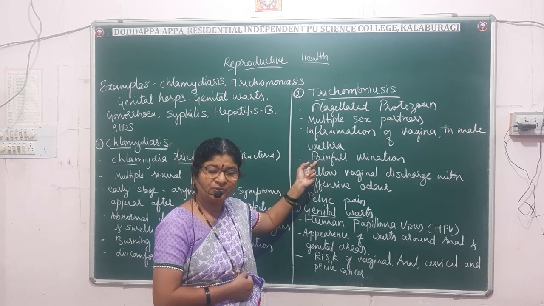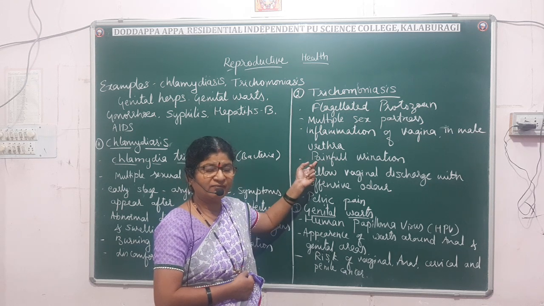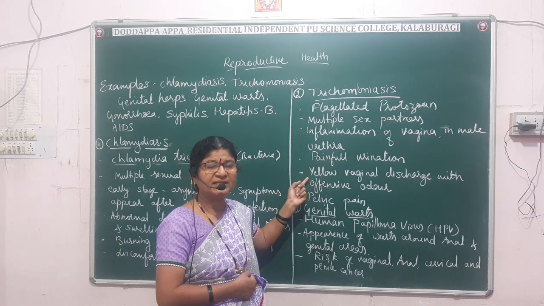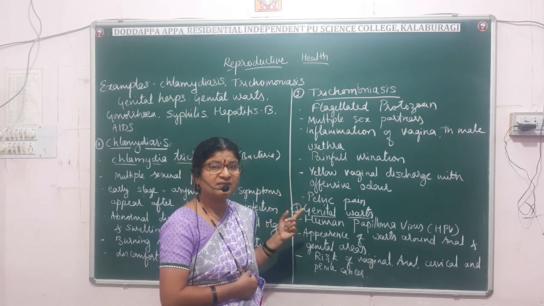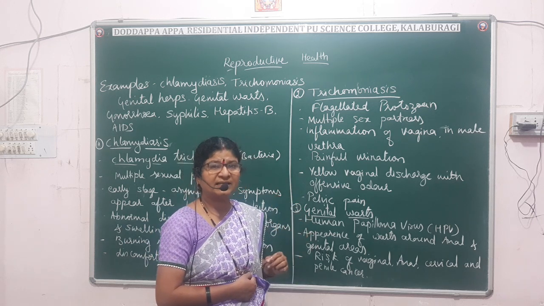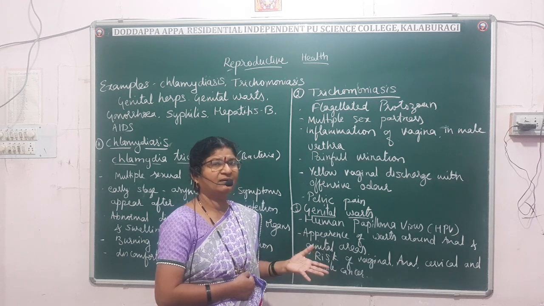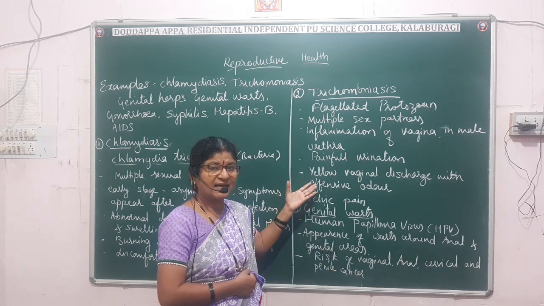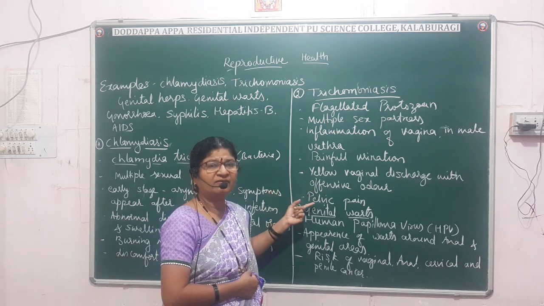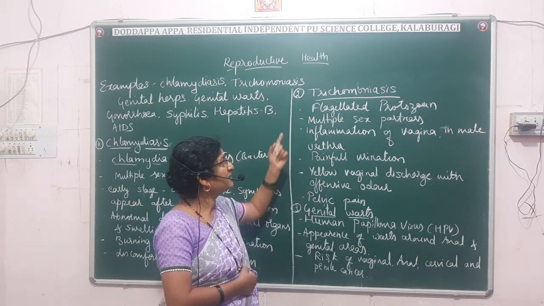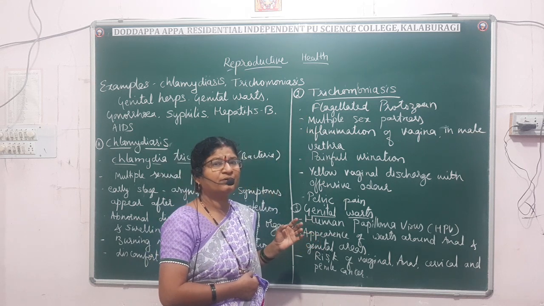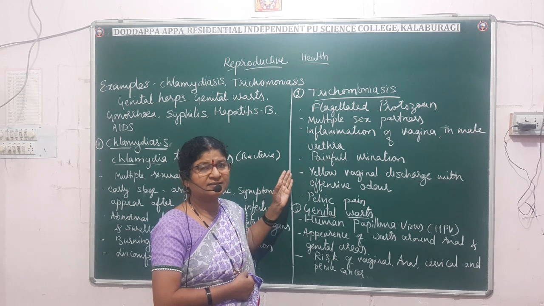Here during urination the individual will suffer with pain, and then yellow vaginal discharge with an offensive odor. So usually yellow discharge will be there from the genital organs in the male and the female, and that discharge will smell. And then pelvic pain will be there. So these are the symptoms of trichomoniasis.